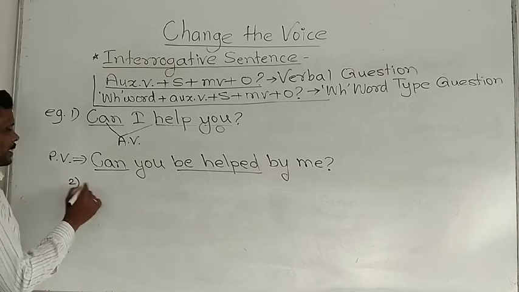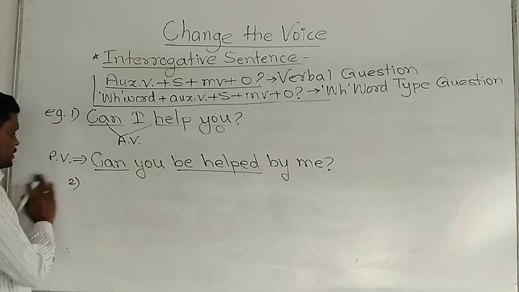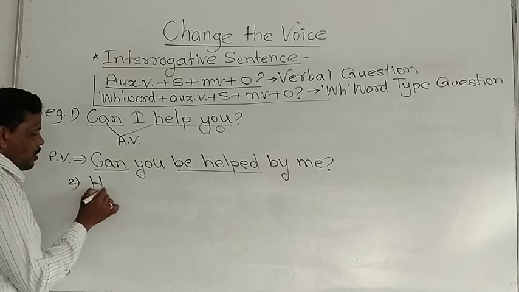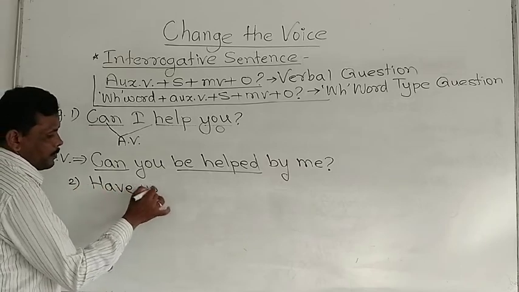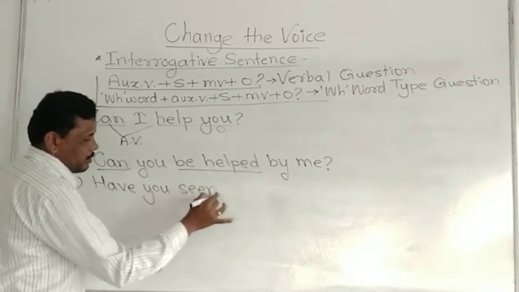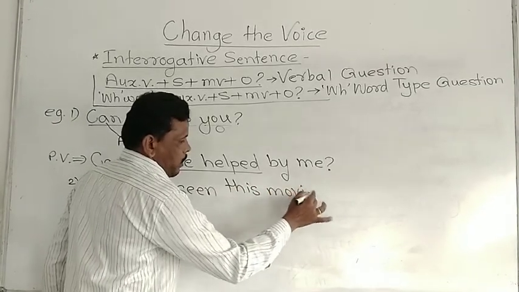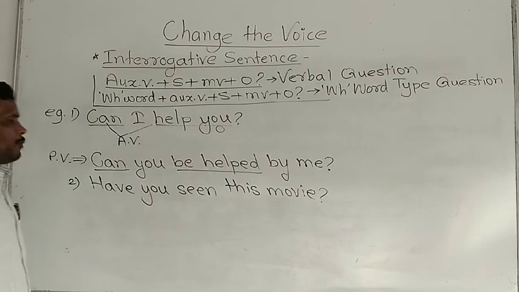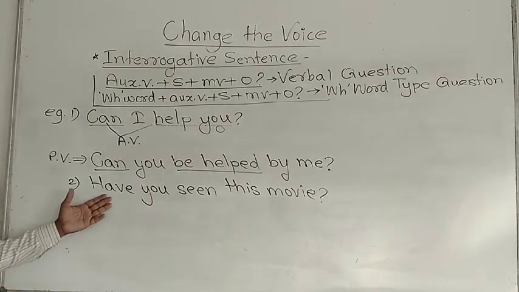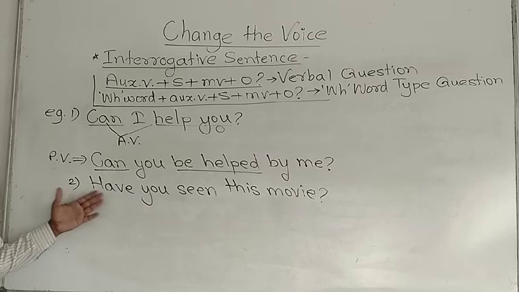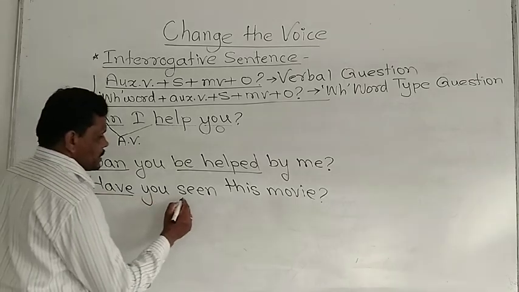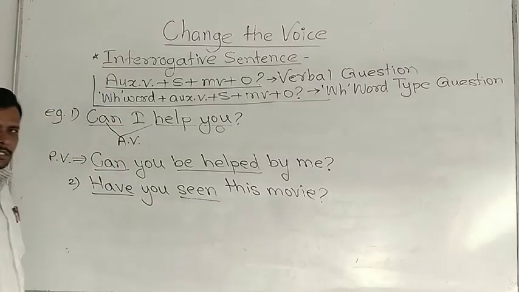Next, number second. Second example, have you seen this movie? Question mark. Now we have to change this active form into passive form. Have plus V3, this is active voice.